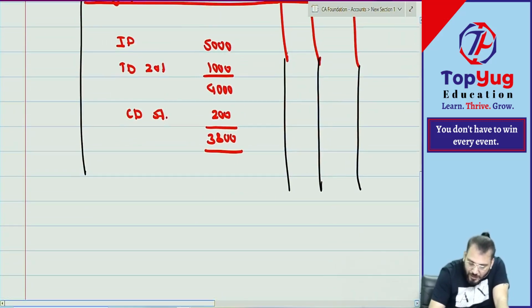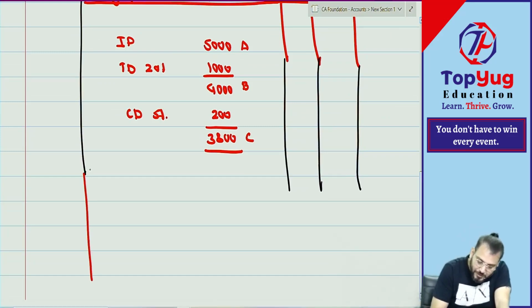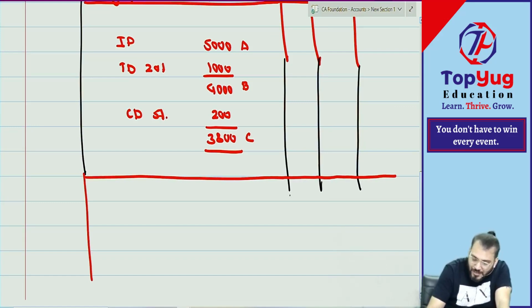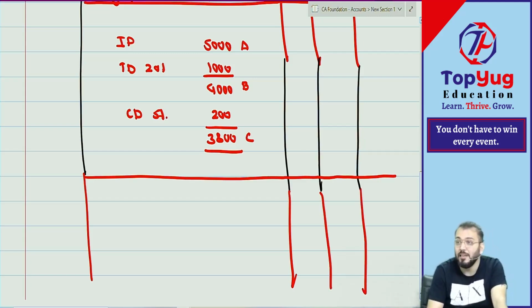Purchase will be recorded at A, B or C. How many are saying A? How many are saying B? How many are saying C? B, you are saying or C, you are saying?